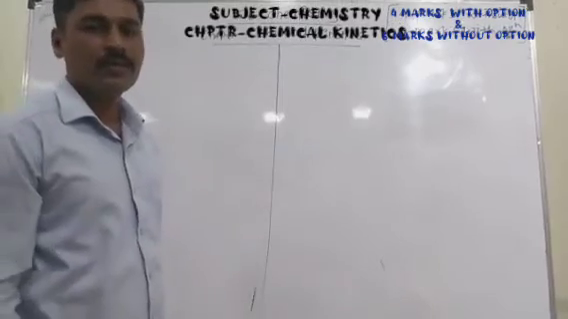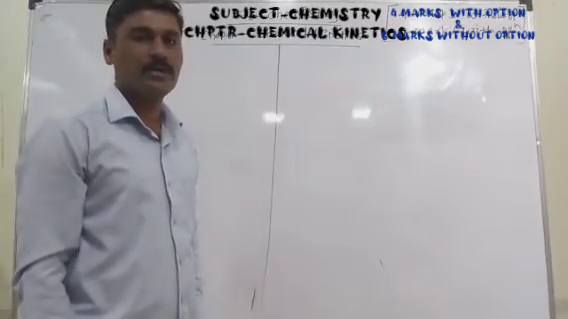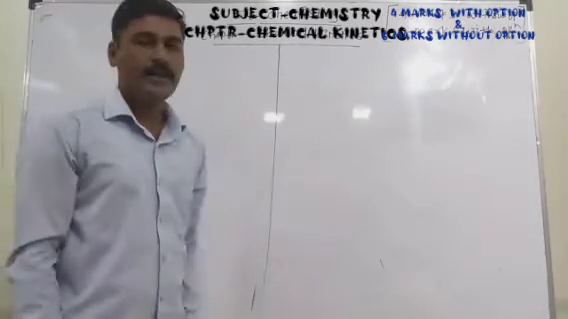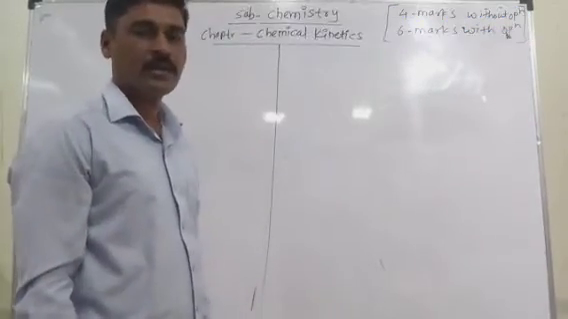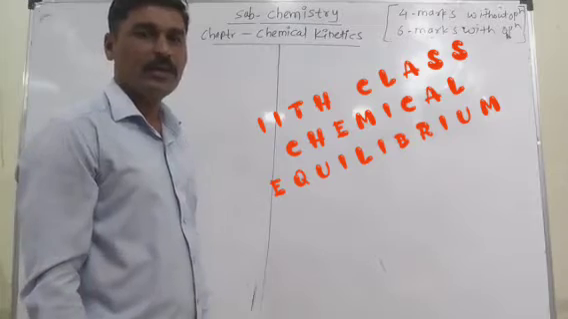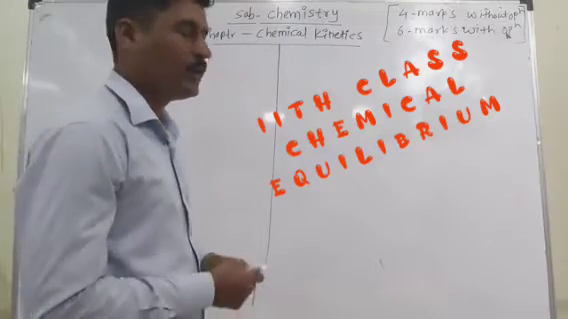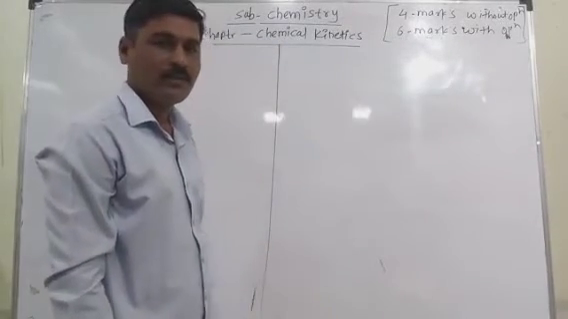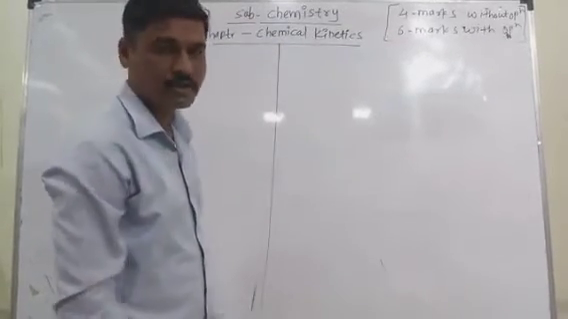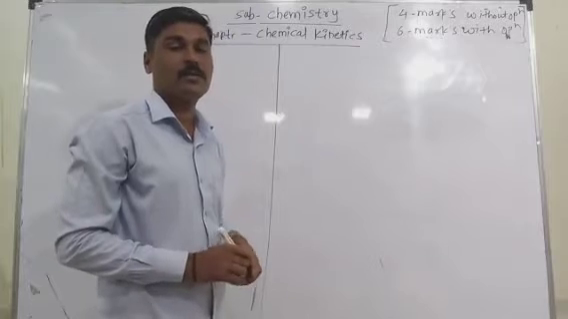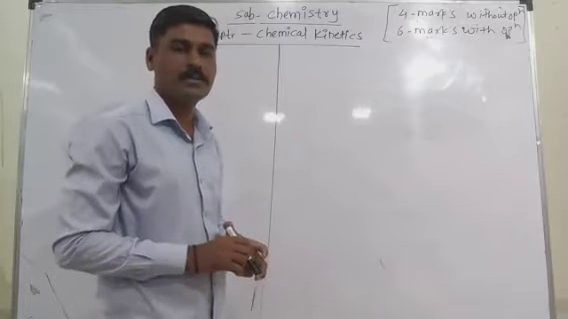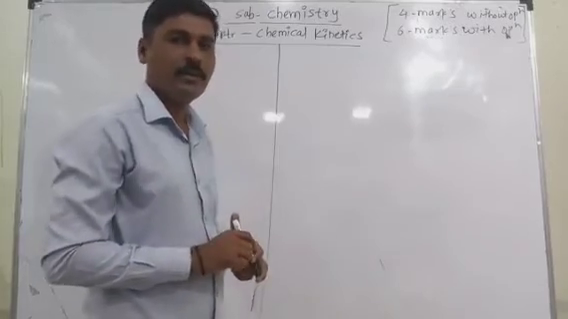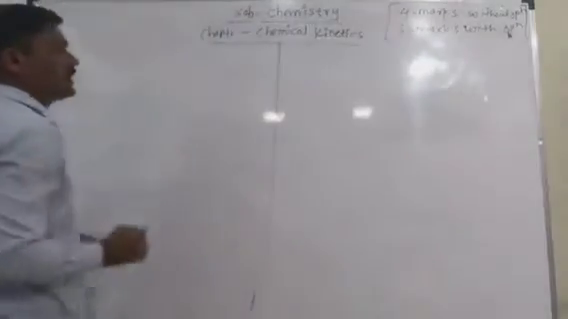Today we are going to start the next chapter from chemistry, that is chemical kinetics, and that chapter is again related with the 11th class chapter. Chemical kinetics is the branch of chemistry that deals with the study of chemical reactions, the rate of chemical reactions, and the factors that affect that rate of reactions. That is called chemical kinetics.